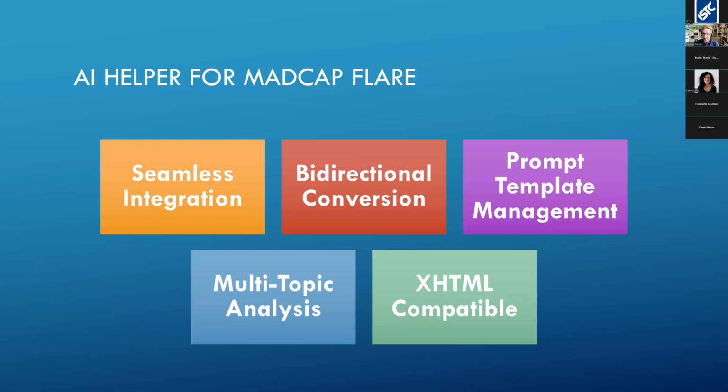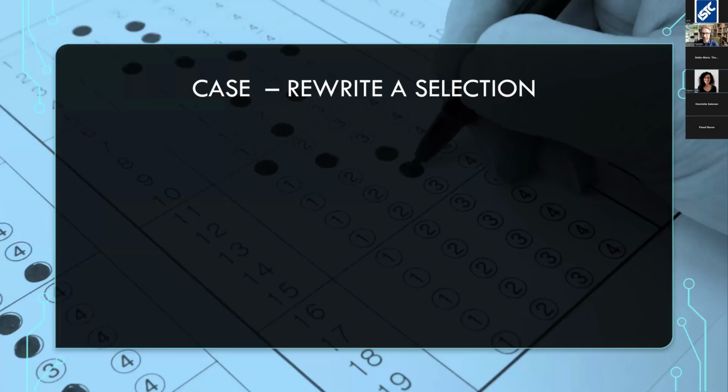So, seamless integration, that's what it claims, bidirectional conversion. You can go from the chatbot to Flare, from Flare to the chatbot without losing content or variables or snippets. You can also manage your favorite AI prompts with the plugin. There's also a way to get multiple topics out of Flare into your chatbot if you, for example, want to write a new topic based on stuff that you already have in Flare. You can also work directly with HTML in the chatbot, going back and forth between Flare and ChatGPT or Copilot. So let's dive into it.